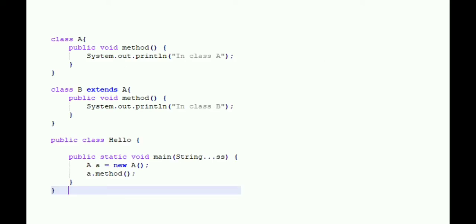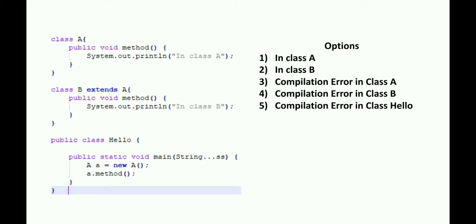So this is the first question, and in this question we are given two classes, class A and class B. B is extending A and both are having a method, and in the main class we are creating an object like this: A is equal to new A. Here are the options for this question.